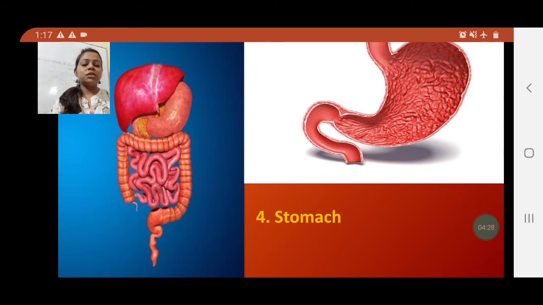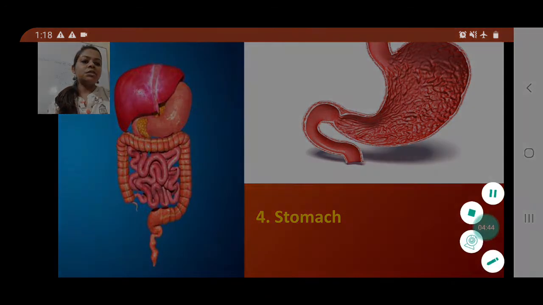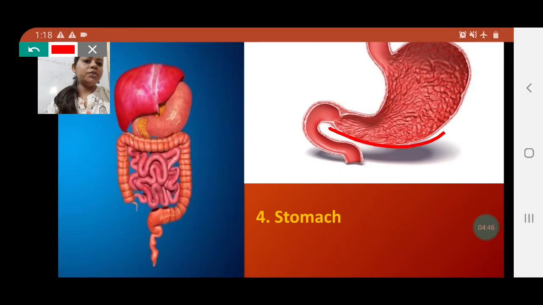Okay, so this stomach keeps the food for 2 to 3 hours, and for that entire 2 to 3 hours, the digestion process is performed over here. This also secretes some digestive juices, because the wall of this stomach, as you can see, is also secreting some of the digestive juices.